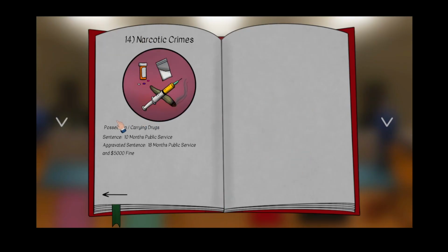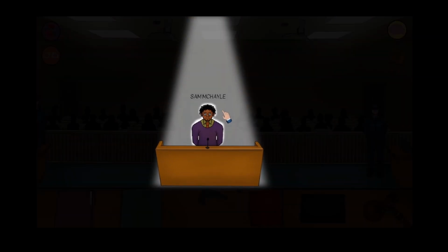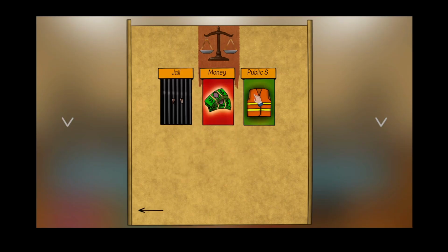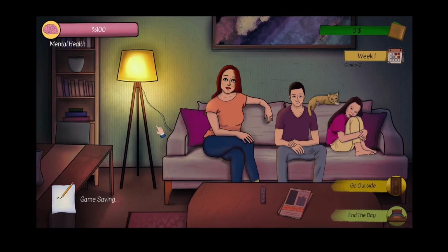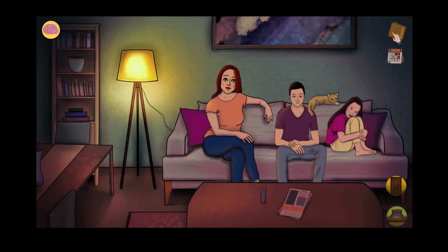Narcotics? Possession, carrying. So it's 18 months. Because I'm assuming aggravated means he's had a criminal record. 18 months public service and a $5,000 fine. Come on, buddy. Guilty. Public service. 18 months and $5,000 fine. Guilty. Easy. Easy. We still made no money.